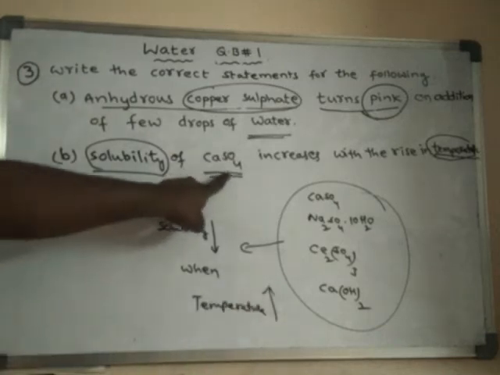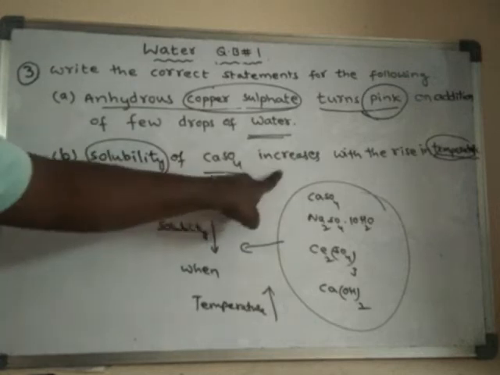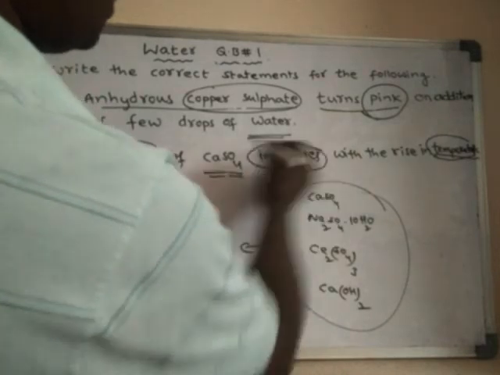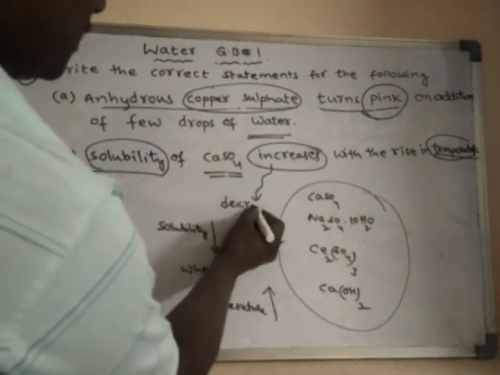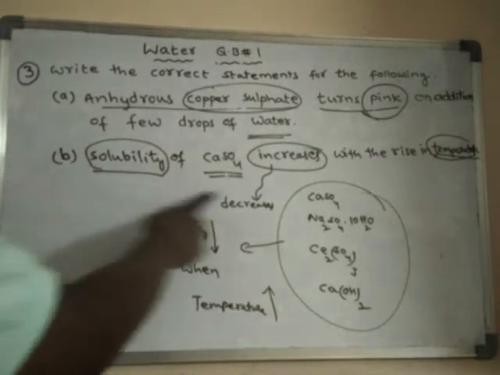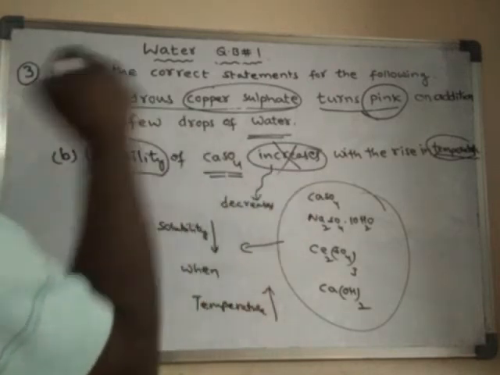So in the question, the solubility of calcium sulfate is given as increased. So we have to change this one. Instead of increase, what we have to write? We have to write decreases. Then the statement will become a correct statement. So what is the answer? This is wrong and we have to change it.